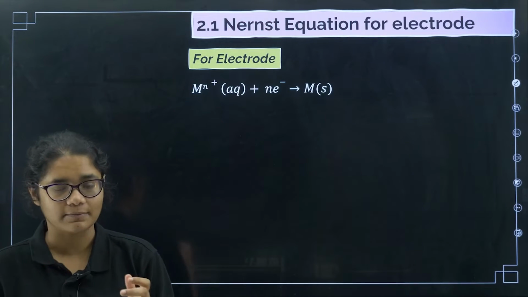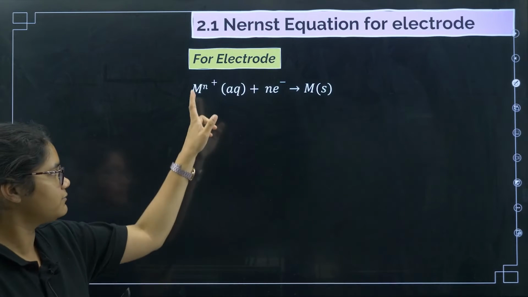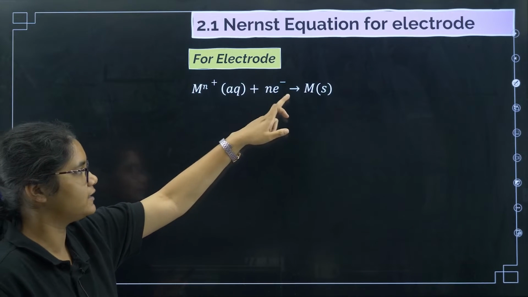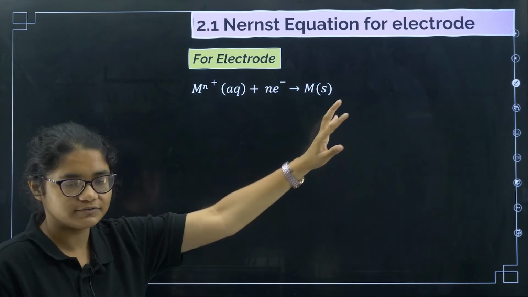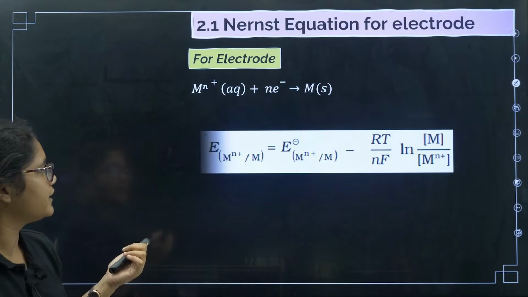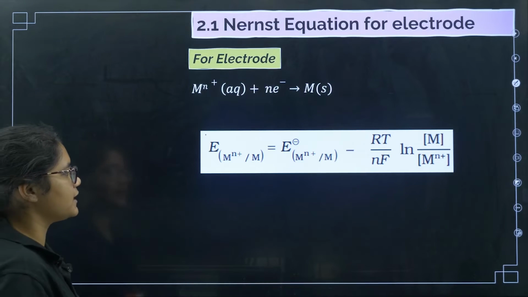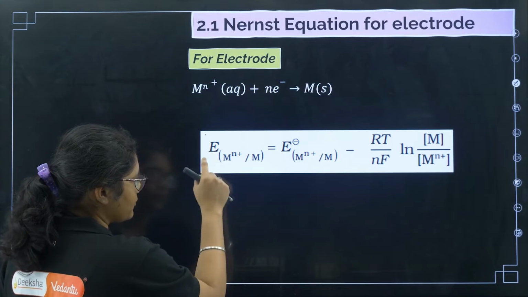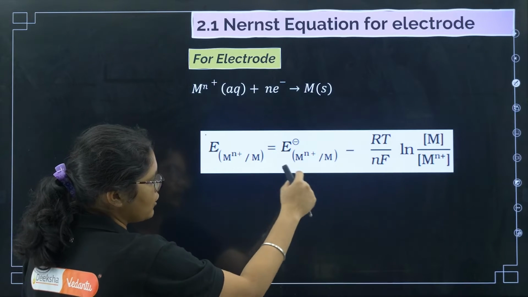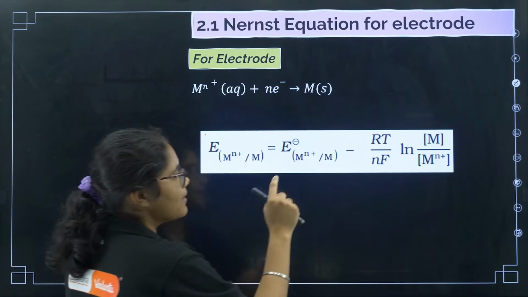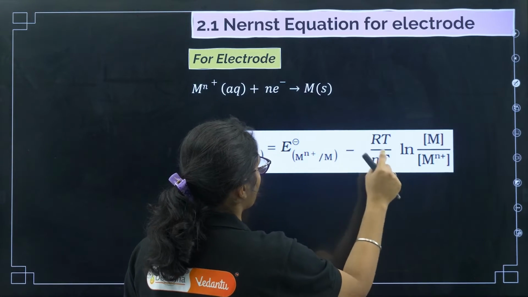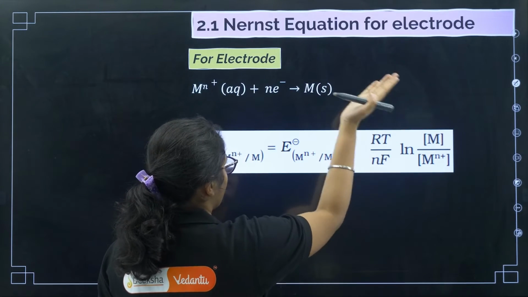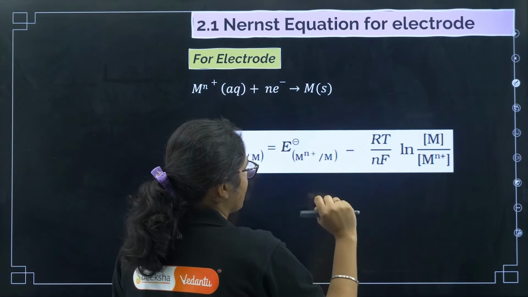Now let us do an example. Suppose one metal ion M^n+ is gaining n electrons to get converted to M solid, right. So how do we calculate the Nernst equation for this one? The electrode potential of this rod is equal to E naught, the standard value, minus RT by nF log of the concentration of the product side over the concentration of the reactant side, okay.